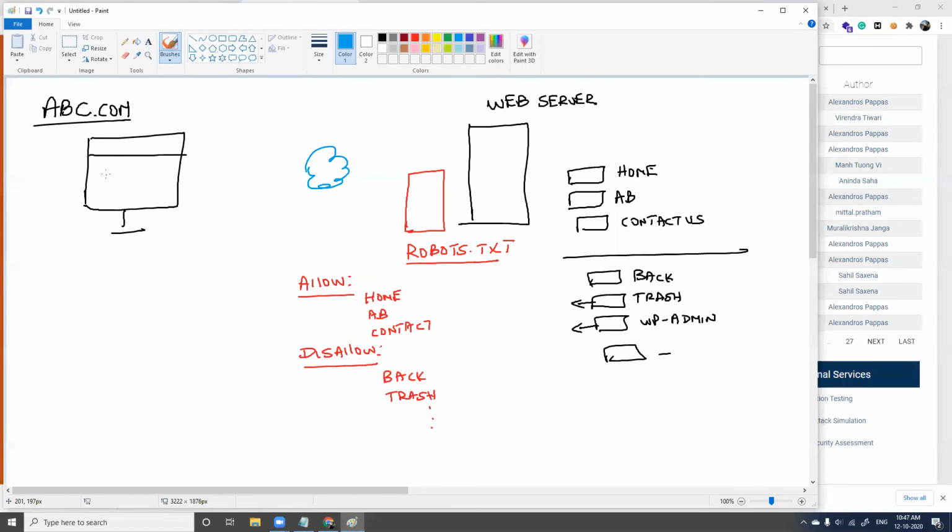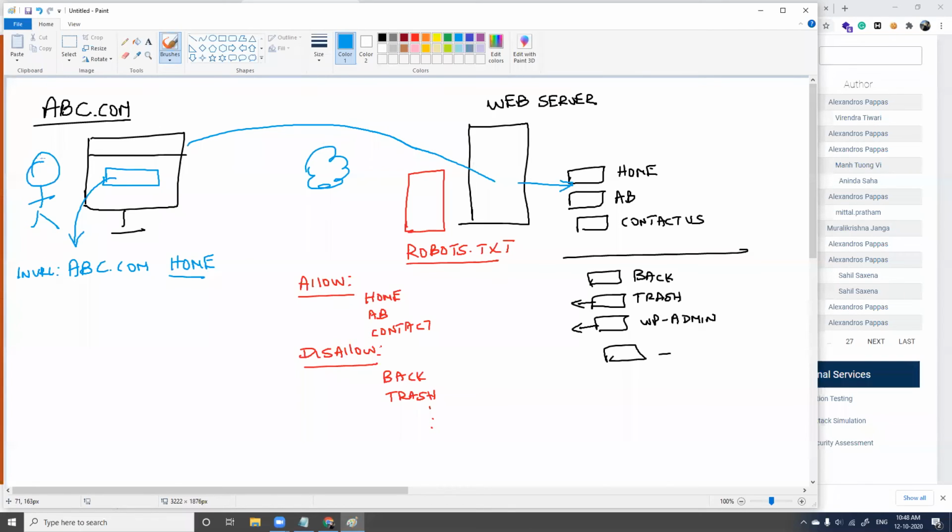This is my internet. Now, from Google search, this user is giving a key term, a Google Dork, saying abc.com, I want to access the home folder. He's saying in the URL abc.com, I want to access the home folder. When this request comes here, and assuming robots.txt is not there, it will directly go inside, access the home folder and go.